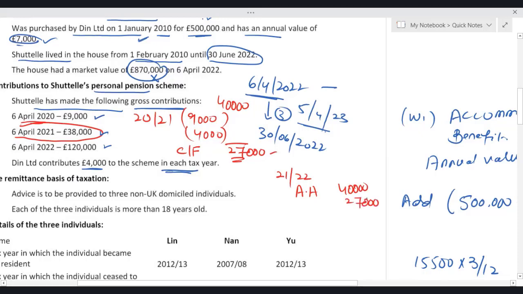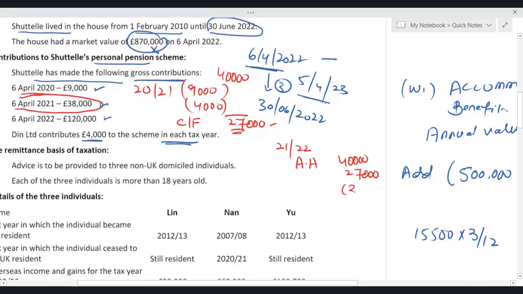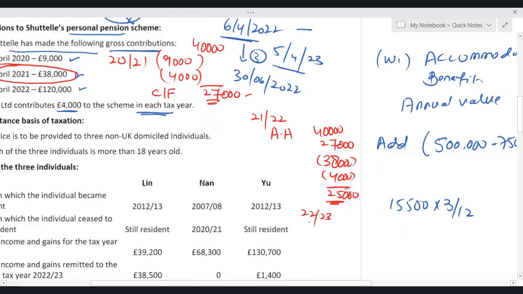But what was the contribution in 21-22? The contribution by settled was 38, that is the gross contribution. An employer contributed 4,000. So still there is unused limit. We still have unused limit of 25,000. When it comes to 22-23, annual allowance we have 40.